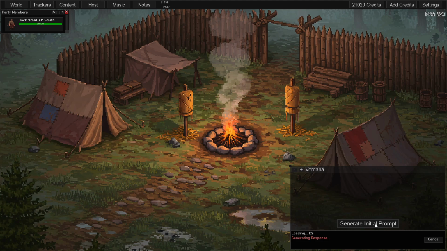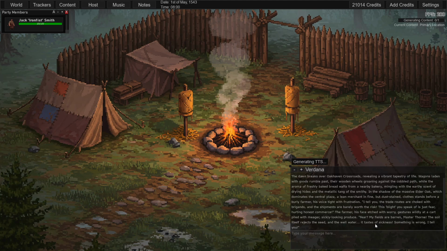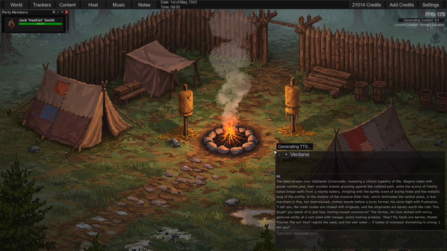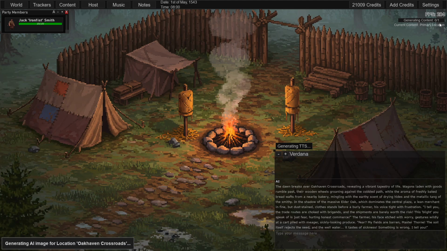So I set it to Gemini Flash instead of Gemini Pro. I usually don't do that for generating the initial prompt, but I'm going to just for this. So you can see here it's generating content. Now, whenever you see this bar up here at any time, which will be after an interaction, I would suggest you don't do any further inputs until it's done, because, and there's the text to speech.